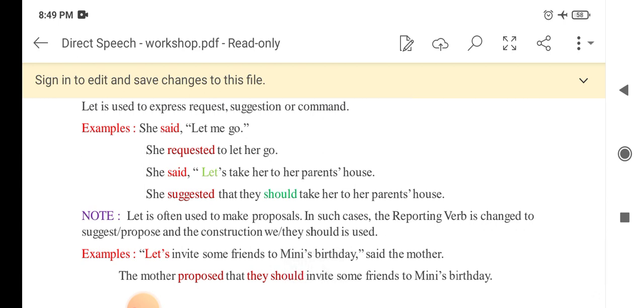In such cases, the reporting verb is changed to suggest, propose, and the construction we or they should is used. Let's invite some friends to Minnie's birthday, said the mother. The mother proposed that they should invite some friends to Minnie's birthday.